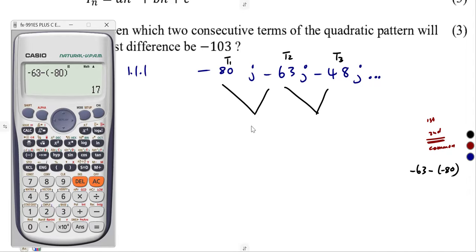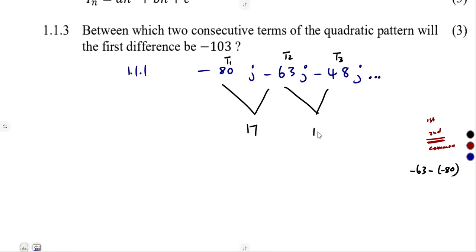We move on to term 3 minus term 2. In this case, this is negative 48 minus negative 63. That was going to give us 15. All right, then determining the second difference: that's 15 minus 17, which is -2.